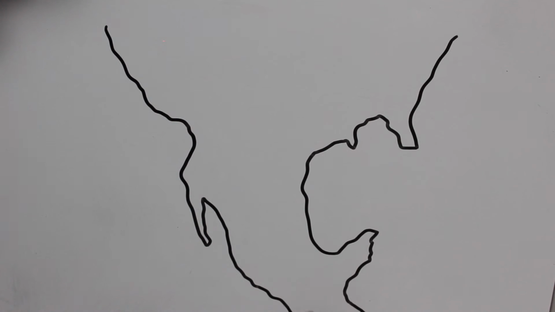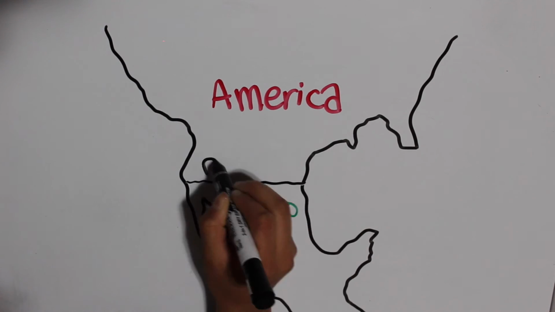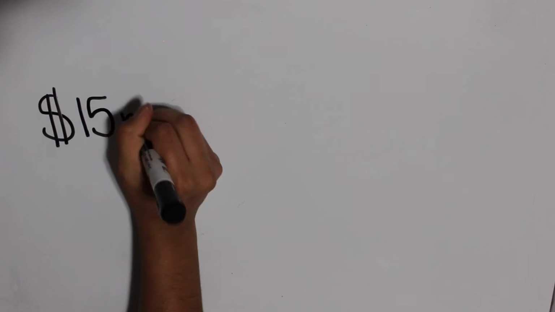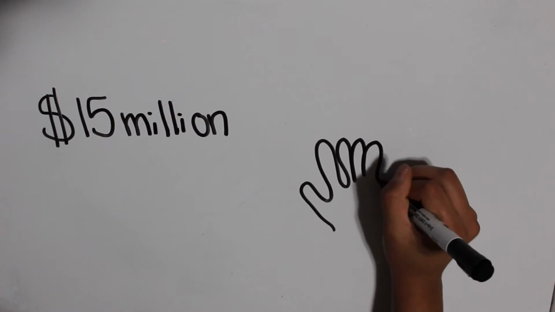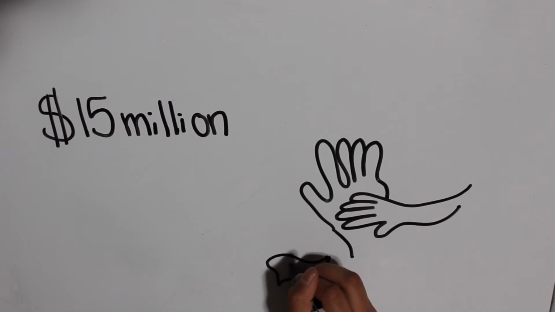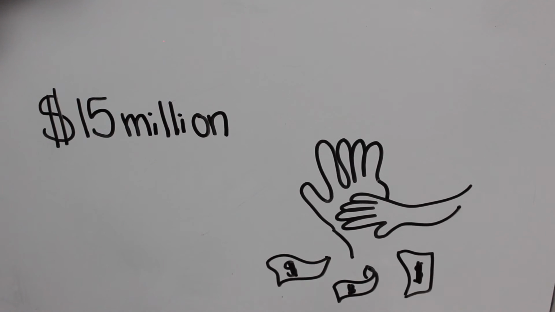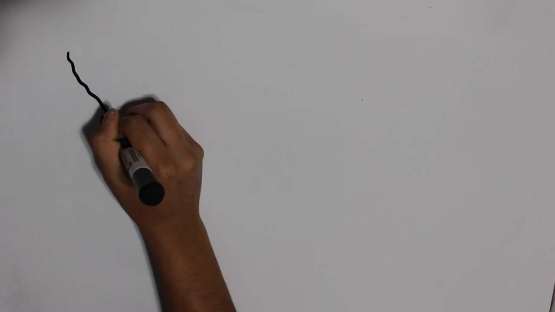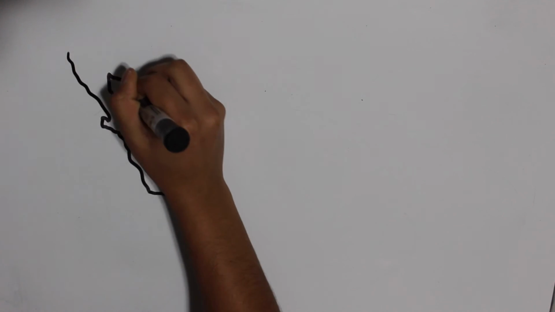The Treaty of Guadalupe Hidalgo officially ended the war and established the Rio Grande River as the border between the U.S. and Mexico. America then bought the states of New Mexico, California, Utah, Nevada, and Arizona from Mexico for $15 million. This resulted in Mexico losing 1/3 of its territory to the U.S.